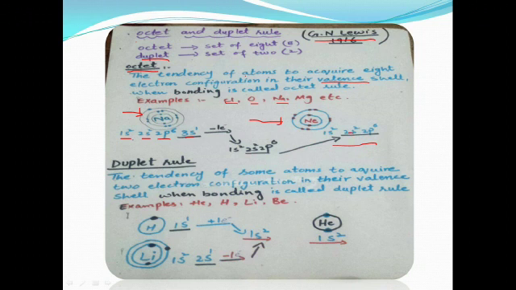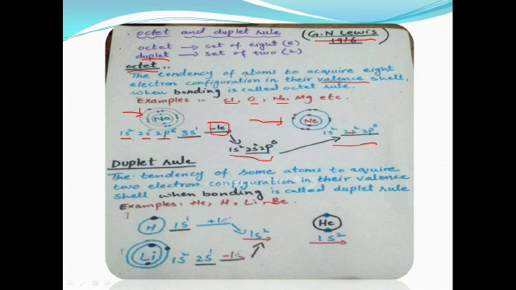Sodium atom wants to attain stability like the neon gas. It will lose the 1 electron and attain the electronic configuration like the neon gas. Look at this. The electronic configuration of the sodium atom after losing the 1 electron becomes 1s2, 2s2 and 2p6. So in this way it will participate in chemical reaction and attain the stability like the neon gas.